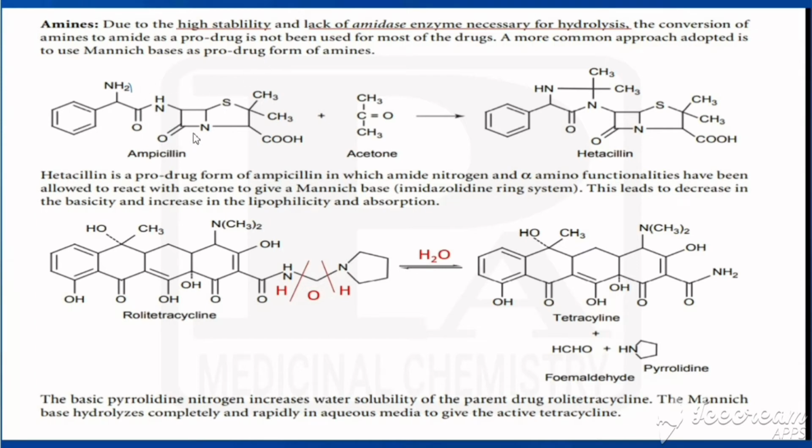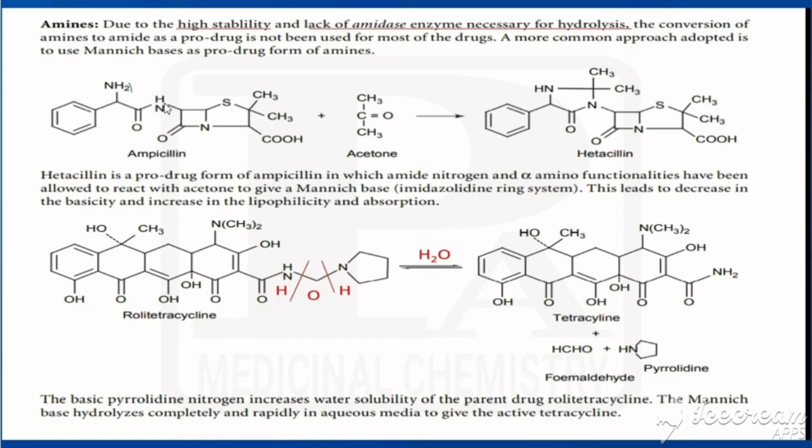For example, here we have taken ampicillin and that one is treated with acetone. So this reaction undergoes Mannich reaction to give a Mannich base. So here how we are getting the Mannich base? Here we have NH2, no? So from that one hydrogen, here we have NH, this hydrogen, and from acetone, that is having oxygen. So oxygen from acetone, one molecule of water would be removed and we are getting hetacillin.